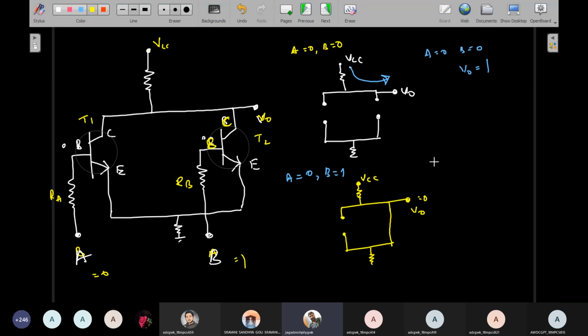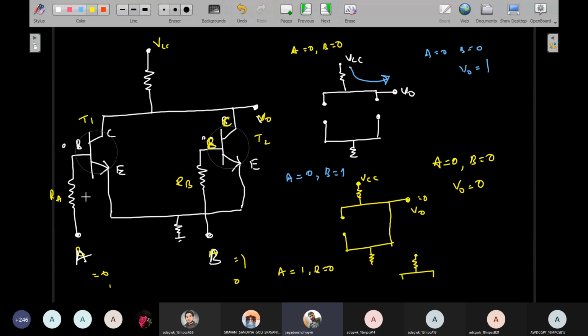Therefore, if you take A is equal to 0 and B is equal to 1, your output voltage is 0. In the same way, consider 1 and 0; the same case is repeated. If A is equal to 1 and B is equal to 0, this is VCC.